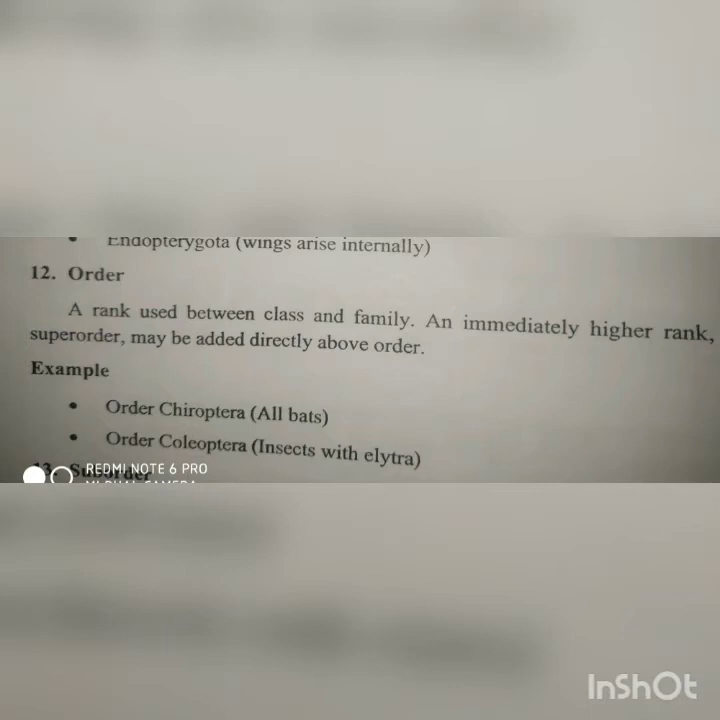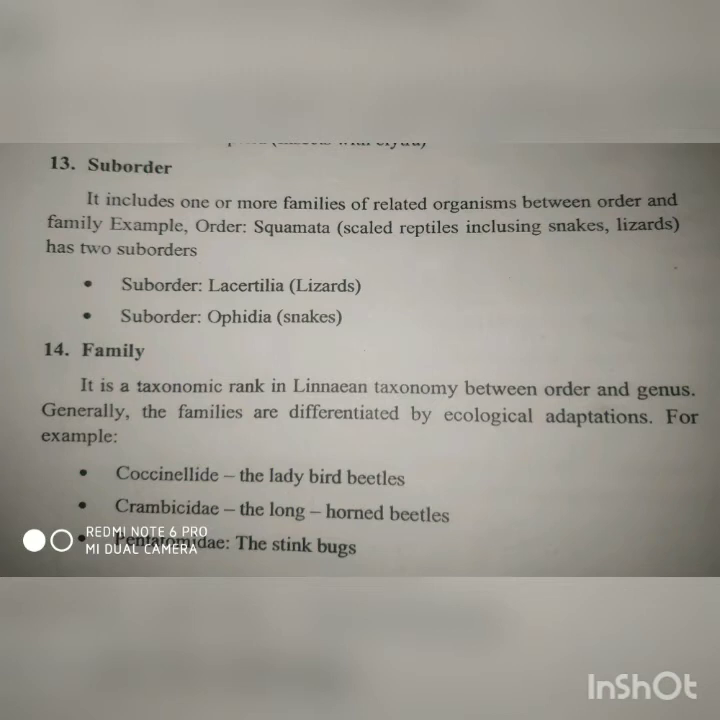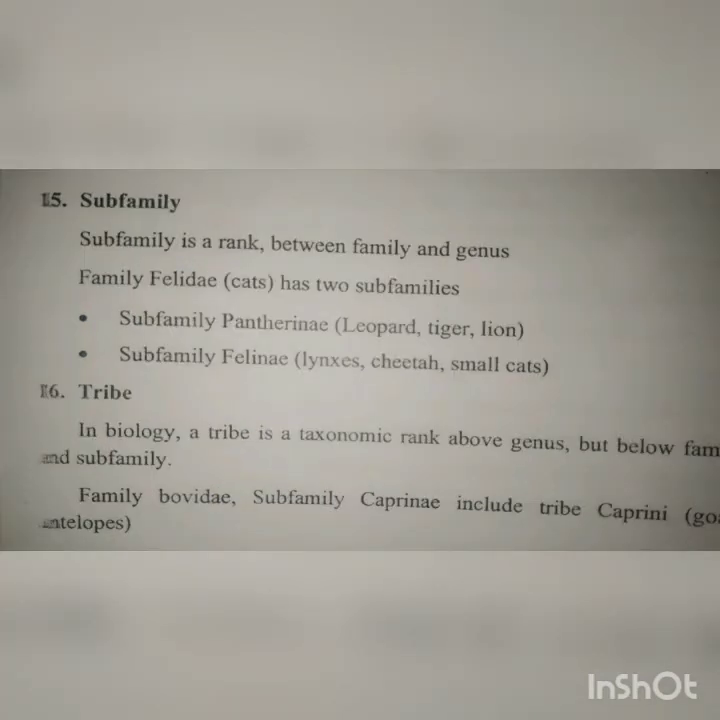Then after order, what we will get is suborder. For example, order Squamata, scaled reptiles, which includes snakes and lizards, has two suborders. So we are dividing lizards and snakes on the basis of their suborders, Lacertilia and Ophidia. Then comes the family. Family is a taxon between the order and genus. Family may be divided into various subfamilies. Family Felidae has two subfamilies, one involving leopard and tiger, and the other involving cheetah, small cats and lynx.